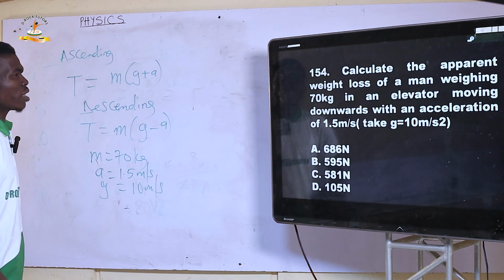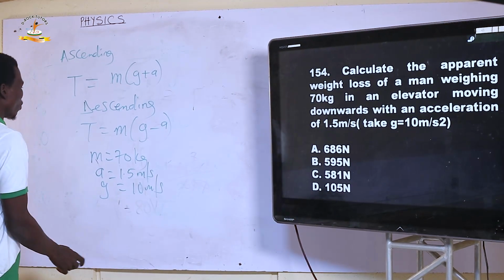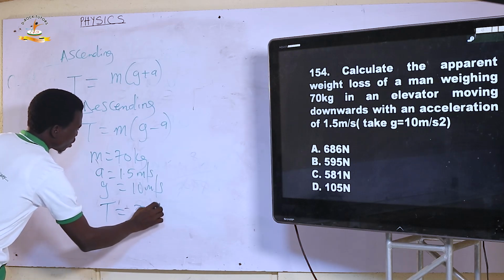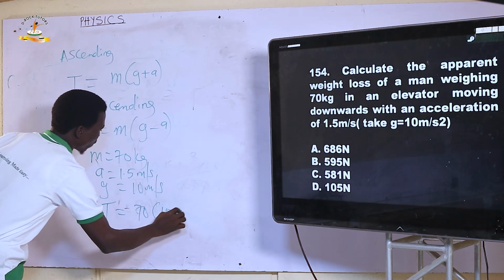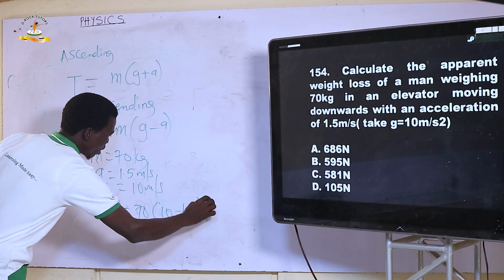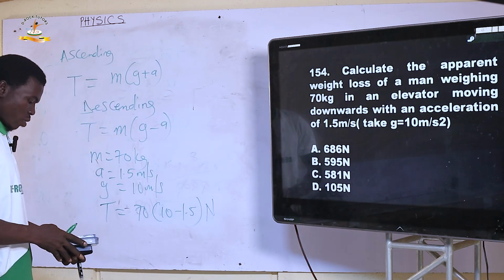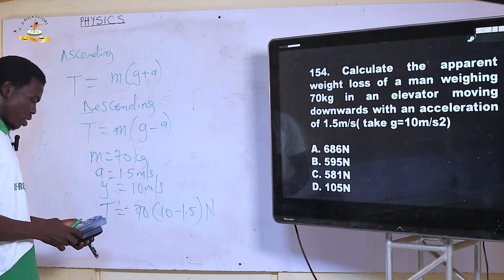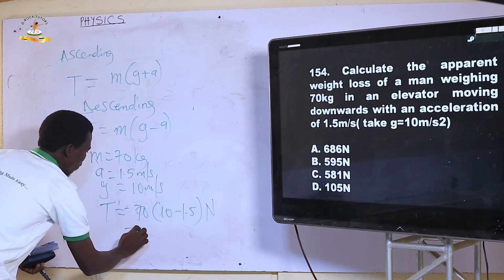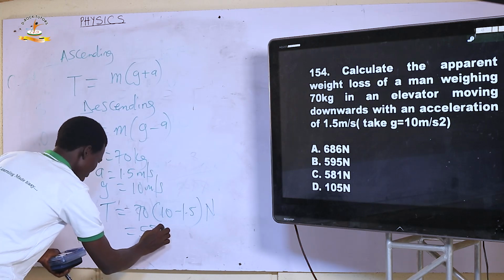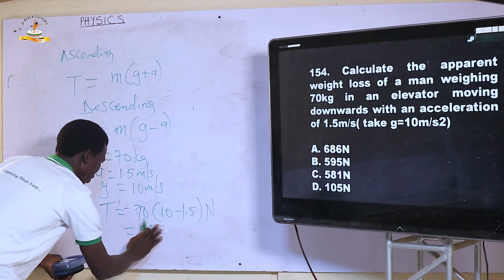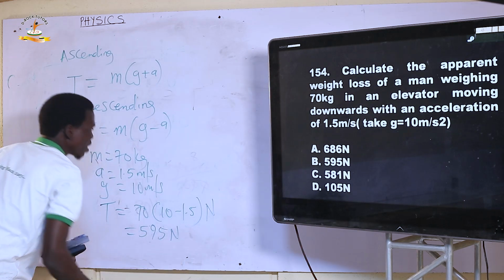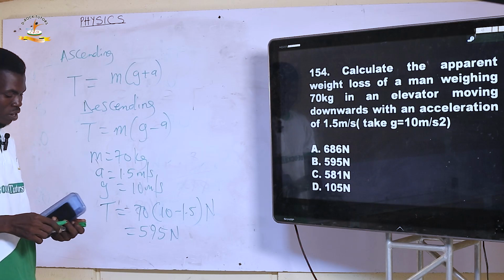The tension the man is going to feel is T equals mass, which is 70, into bracket 10 minus 1.5, in Newton, and that is 70 multiplied by 8.5, which is 595 Newton. That is the tension the man will feel.